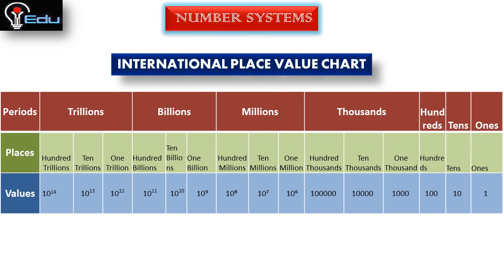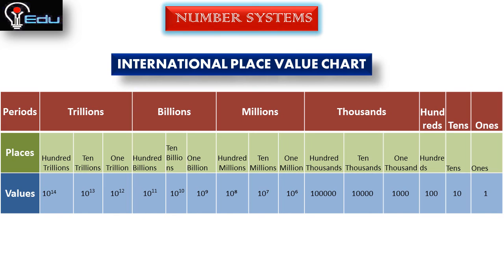And similarly the places are ones, tens, hundreds, 1000s, 10,000s, 100,000s, 1 million, 10 millions, 100 millions, 1 billion, 10 billions, 100 billions, like this. Trillions also there, and the values are ones means 1, tens means 10, hundreds means 100, 1000 means 1000, 10,000s